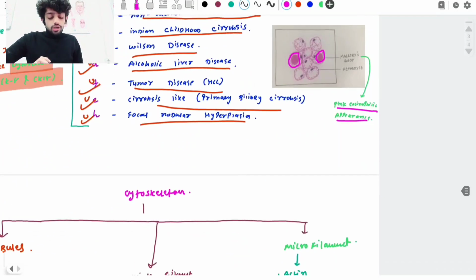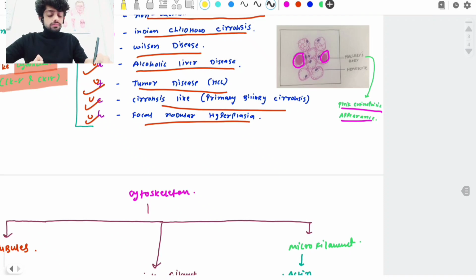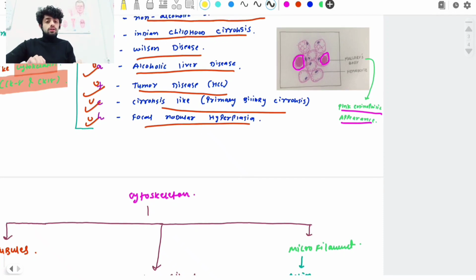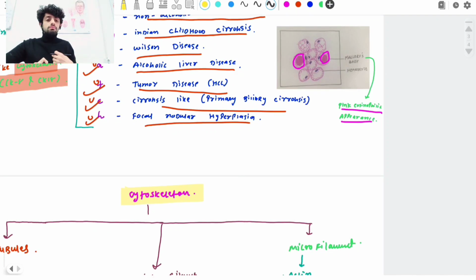So guys, again and again during the video you refer to one term, the intermediate filament. So what is the meaning of the intermediate filament? For that we are going to look at the cytoskeleton. What is the meaning of cytoskeleton? Like our body needs a skeleton to provide strength, the cell also has its own skeleton, which is referred to as the cytoskeleton, that provides the cell strength.